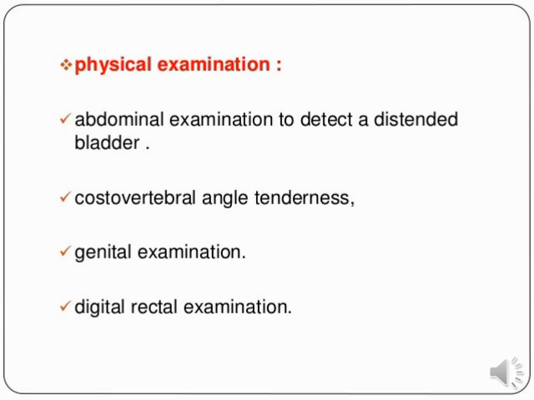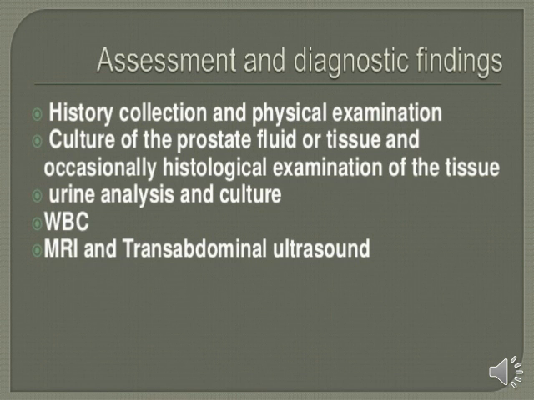Now there are other assessment and diagnostic evaluations: history collection and physical examination, culture of the prostate fluid or tissue, and occasionally histological examination of the tissue. If a person suffers from prostatitis, we send a prostate fluid culture to the lab to investigate which pathogenic organism is present in the prostate area.